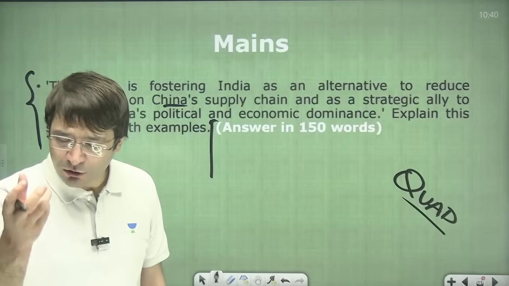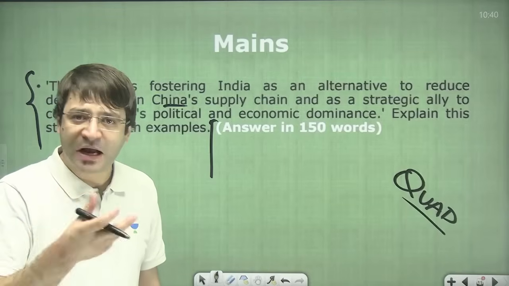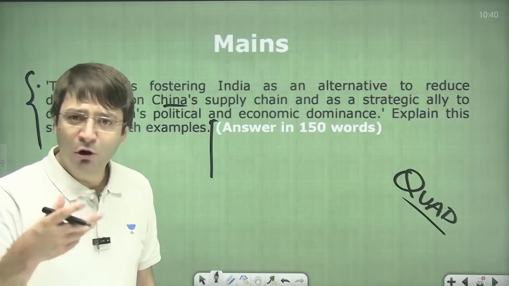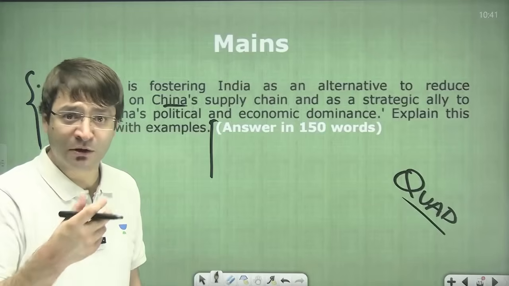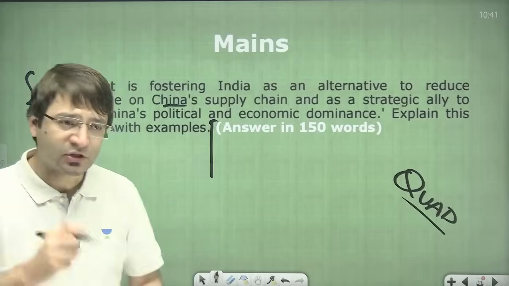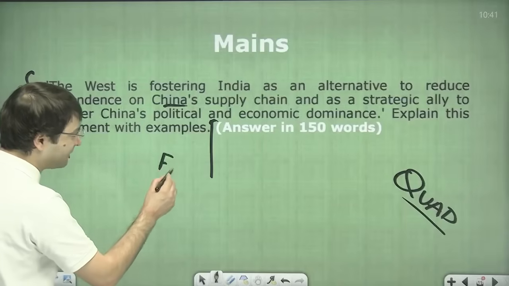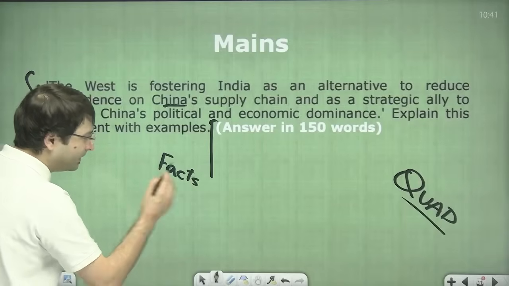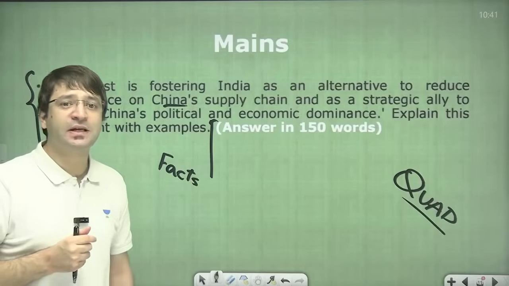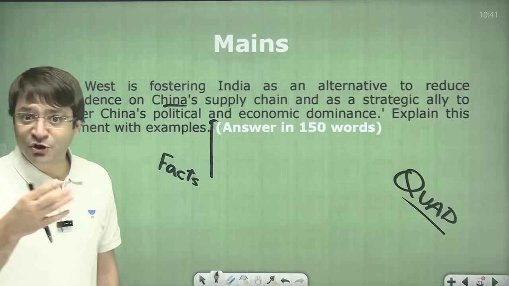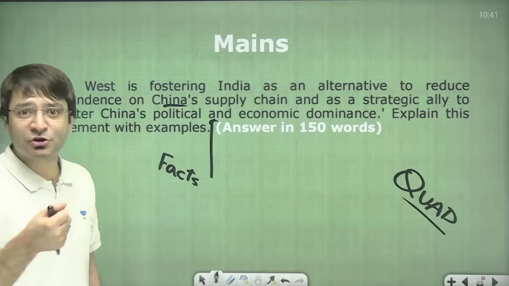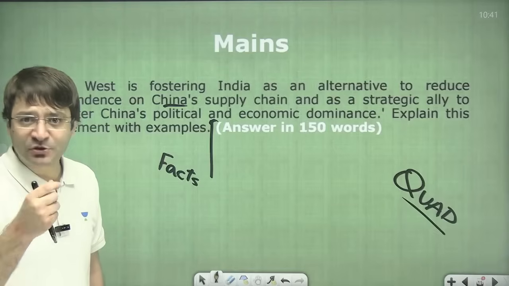So when you read Quad, Shanghai Cooperation Organization, BRICS, SAARC or BIMSTEC, you will have to first look at the facts. When was this organization established? Is there a charter which established it? What is its purpose?